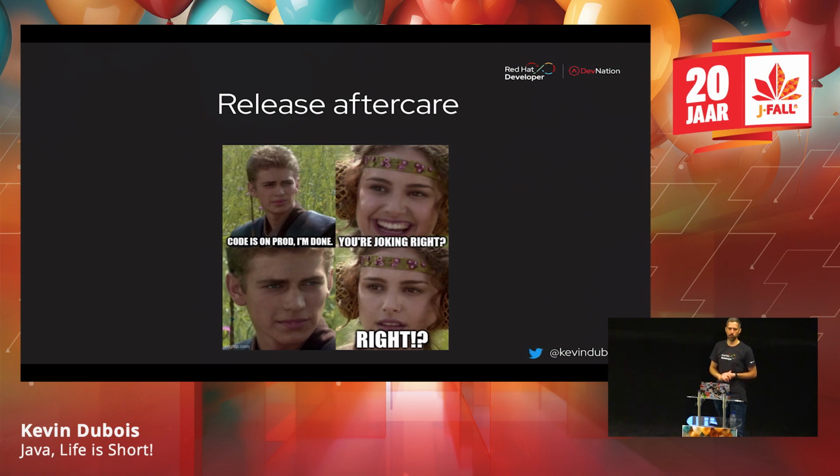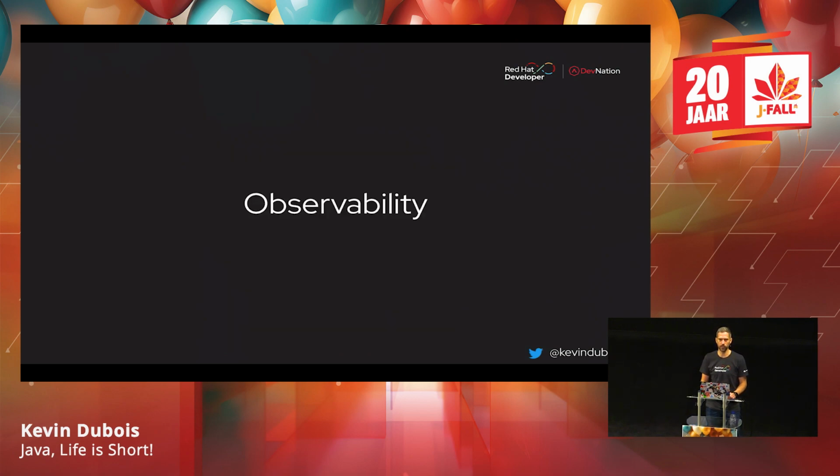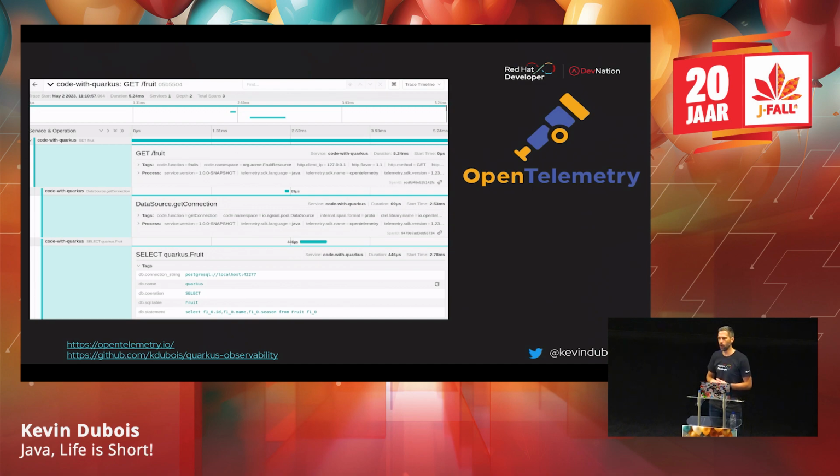The application is running in production, we're all happy, and of course, our SREs aren't so happy because maybe something goes wrong or we have some performance issues or whatever. So actually, we need to add observability to our application, right? There are two tools that I like and that are fairly easy to use to add some observability to your application. One is OpenTelemetry.